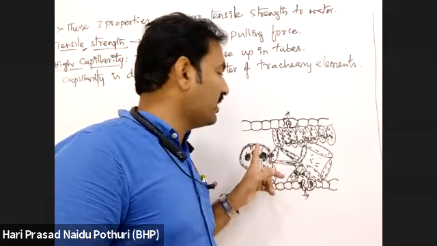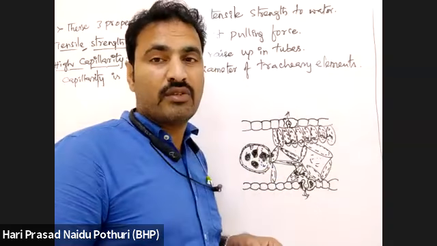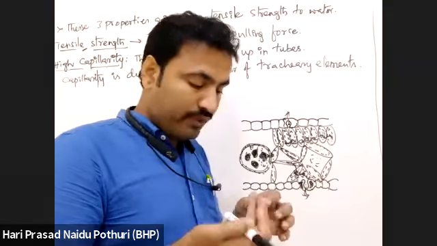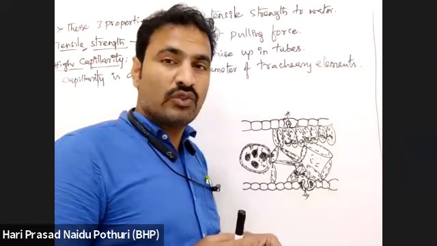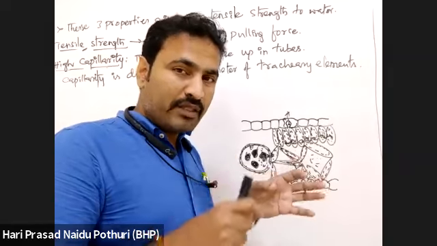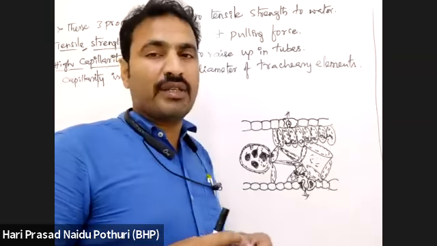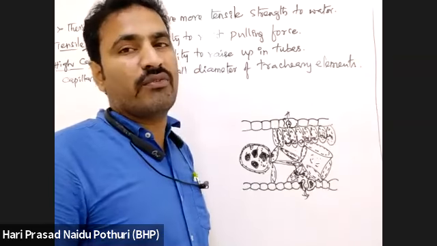Similarly, we can study transpiration pull, where a leaf is kept in a closed tube. If temperature is more, there is a loss of water vapor. If temperature is not more, there is no loss of water vapor.